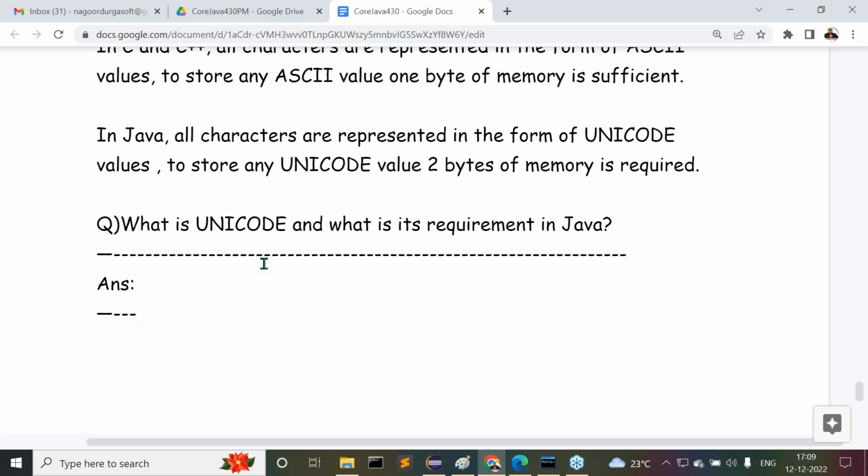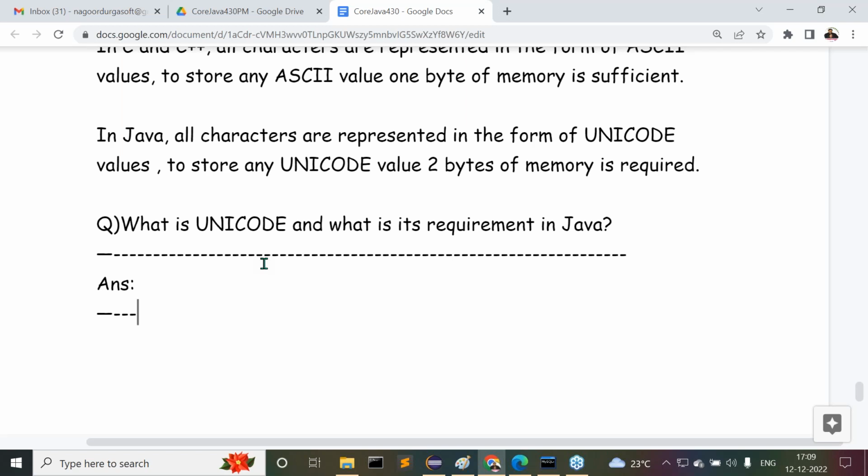In C and C++, 1 byte is sufficient because all characters are represented as ASCII values. But in Java, 2 bytes are required because all characters are represented as Unicode values. To store any Unicode value, 2 bytes of memory is mandatory.